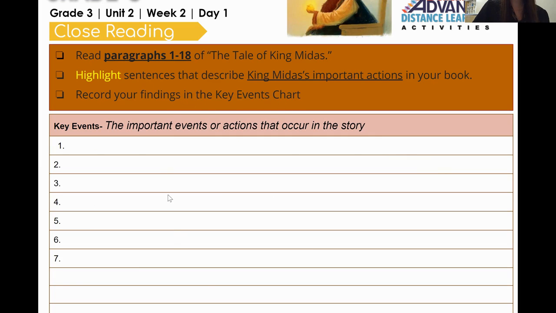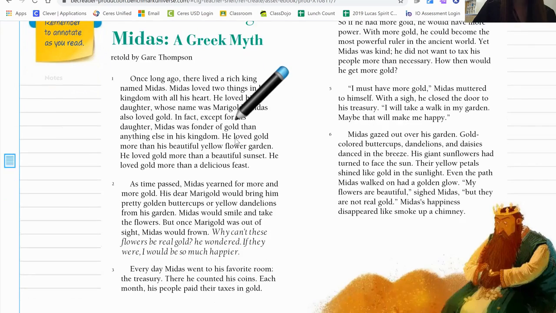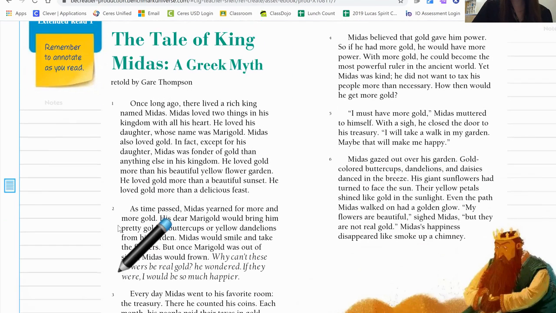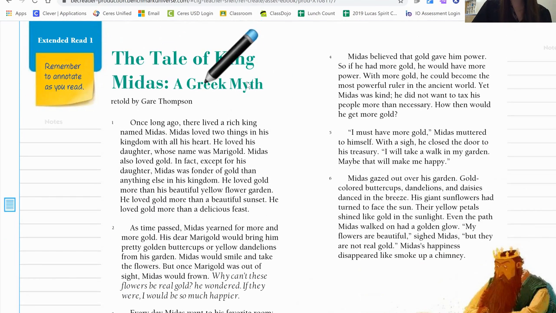The key events chart is this right here on this slide. So the first thing we need to do is go to our text and read it. As we are reading, we will highlight any important actions performed by King Midas. So here we are, page 12. The Tale of King Midas, a Greek myth.